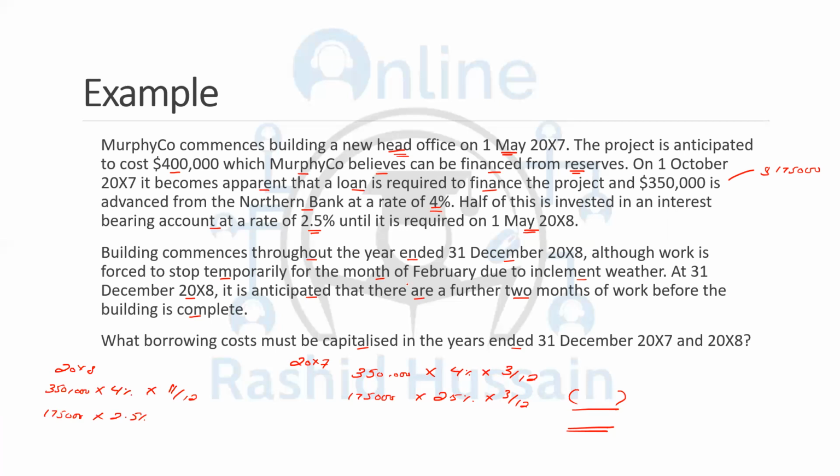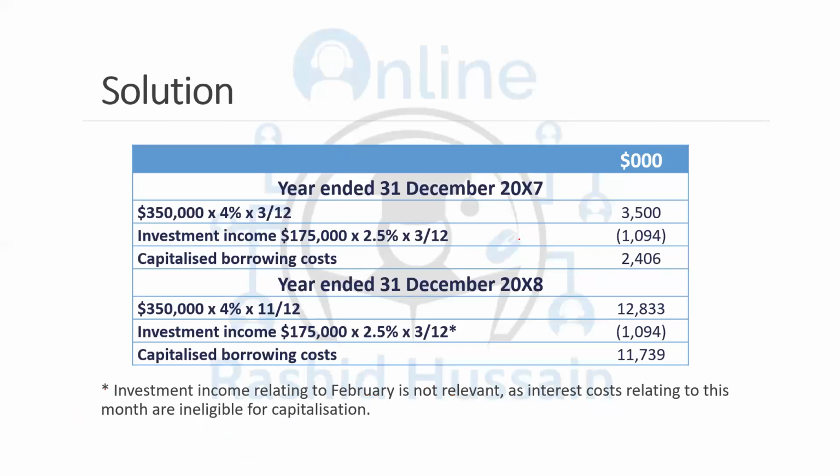Now it was invested till May. So January, February, March, April, but again, you're going to deduct the February month from it. So we are going to take only 3 months, which is January, March, and April, because it's first May. So it's the start of the month. You cannot take the May into account. So it's January, March, and April, 3 months. So you deduct this much amount and you get the amount to be capitalized.